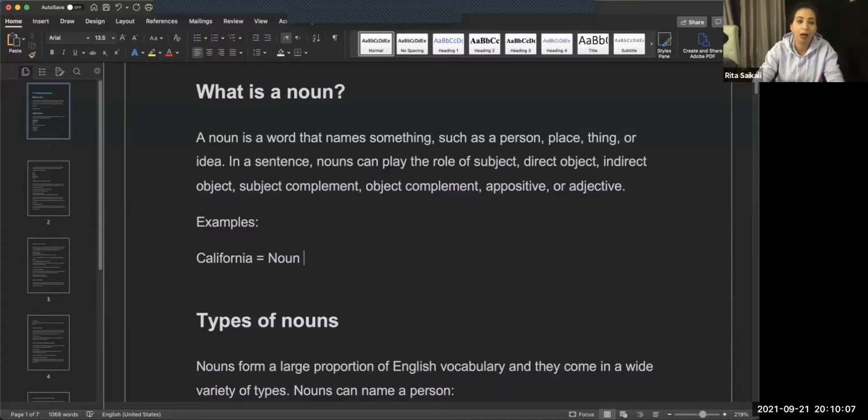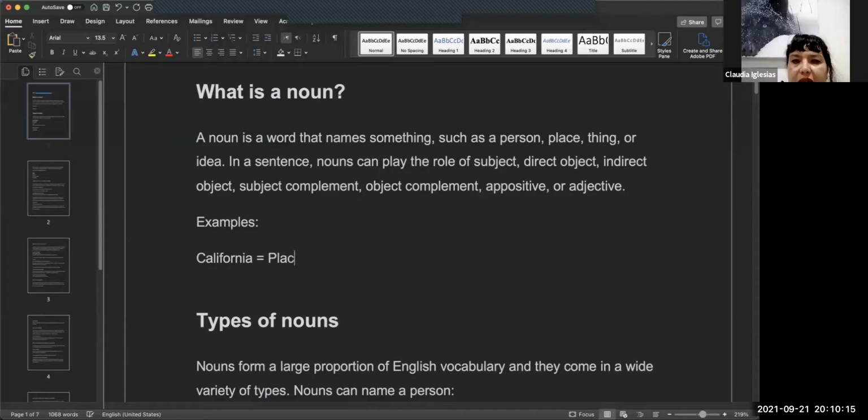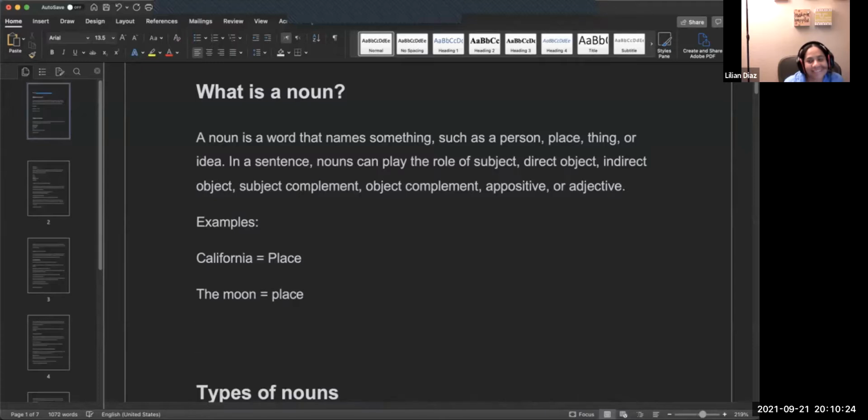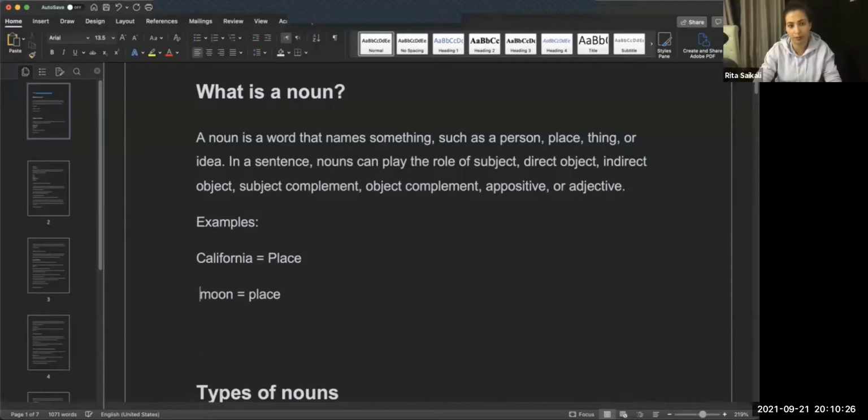But for now, let's just give examples of a person, a place, or a thing. So California, for example, is a place. Yes. Right? The moon. The moon is a place. The weather is so beautiful right now. Or just say moon. Okay, whatever.